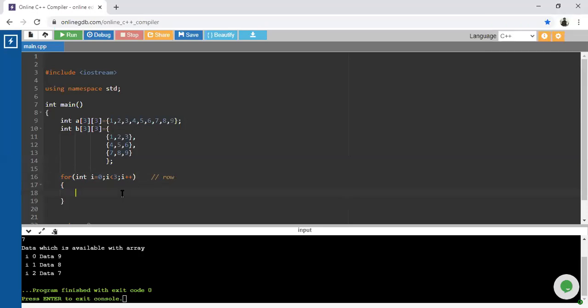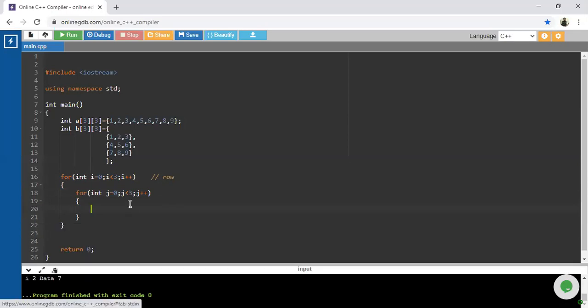Next, to access the actual column we have to use another for loop. What is the size of that column? Again 3. So again we compare with respect to 3: for j is equal to 0, j less than 3, and j plus plus.